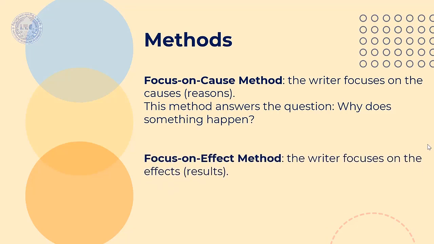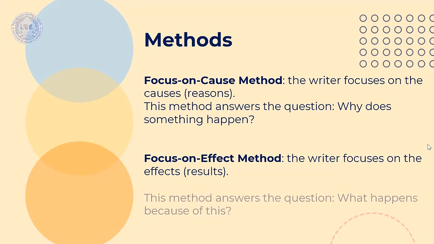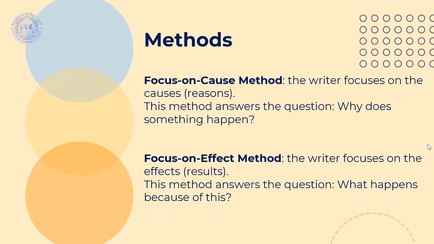The second method is called the focus on effect method. For this method, the writer focuses on the effect only, or you can call it the result. This method answers the question, what happened because of this?